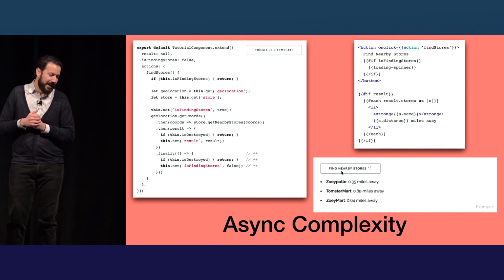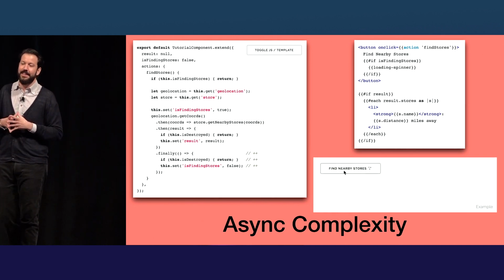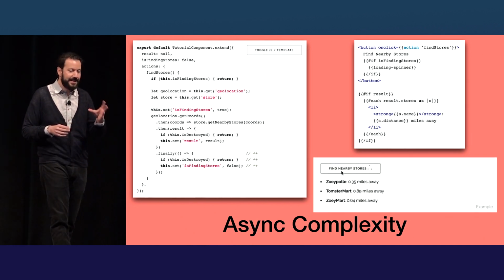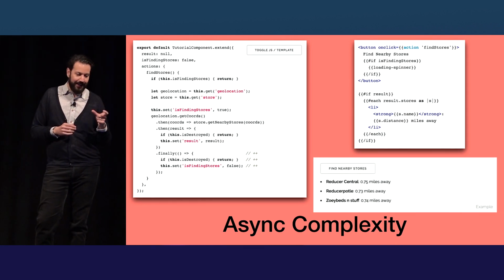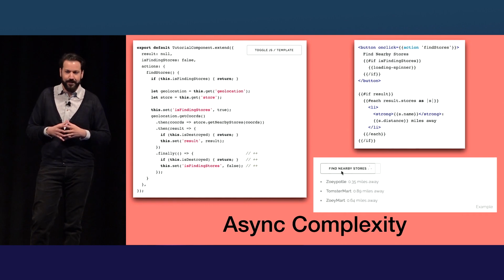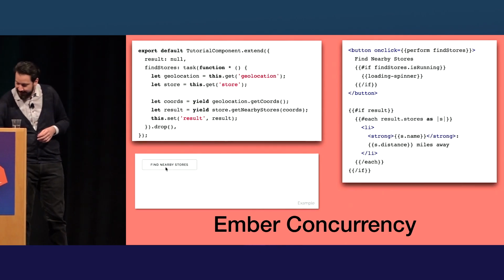What else? Yeah, those are the main bits of complexity here that Ember Concurrency is really good at abstracting away. And then the template, I think, is pretty self-explanatory. You have an action on the first line. There's that if block for the loading spinner, and then iterating over the results within each. So let's look at how Ember Concurrency simplifies that.